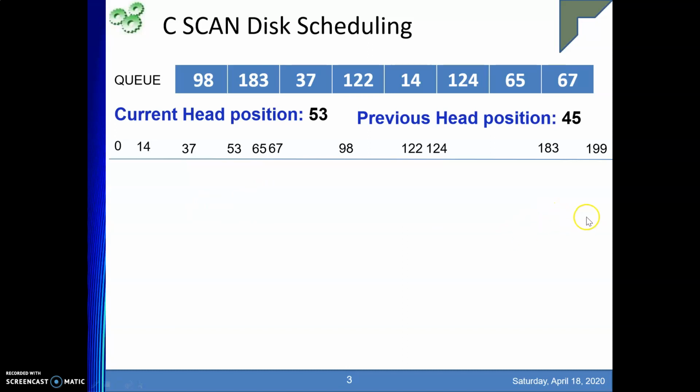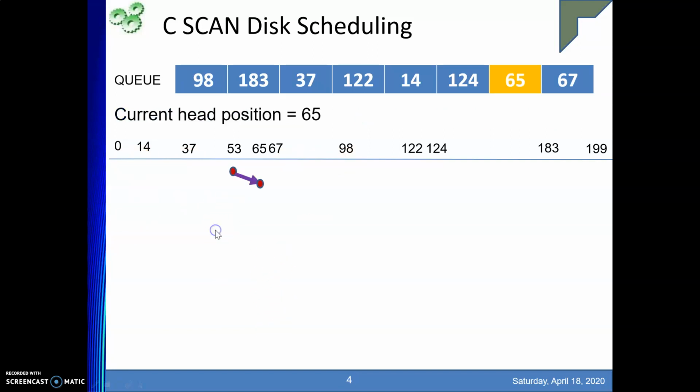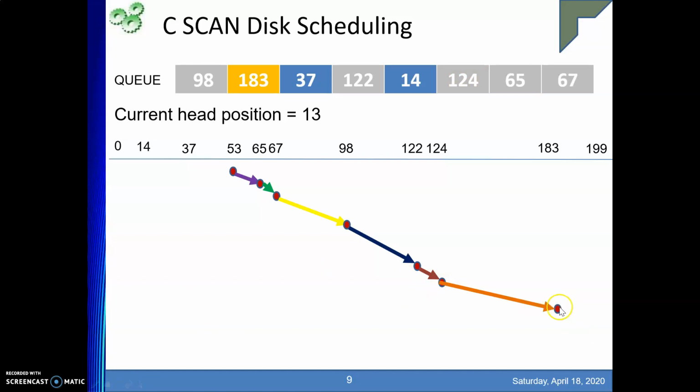This is fine. And after reaching 199, we will come back to 0. Why? I'll explain with this example. First, from 53 we will serve 65, right? After that, 67. Good. Then next is 98. Very good. Then 122. Next is 124. So this is fine. Then where will we go? To 183. After 183, you will go till 199. This far is similar to my previous algo.